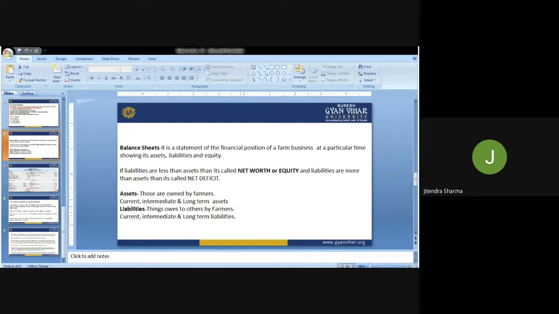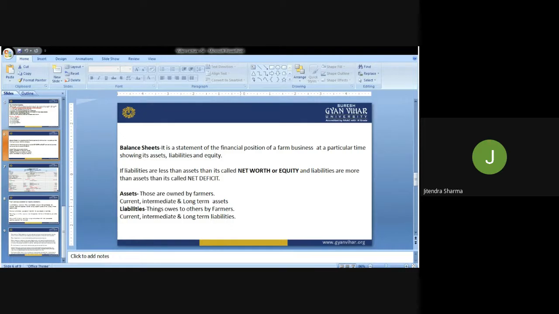In what way they are utilizing their financial resources can be easily understood, and it will become self-explanatory when we go through the document we call the balance sheet. If liabilities are less than assets in the balance sheet, it is called net worth. It means that if the assets are more as compared to liabilities,